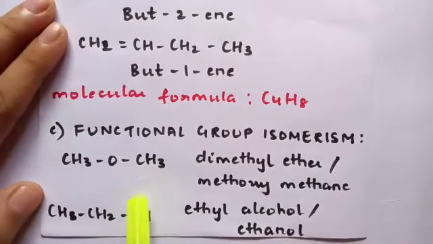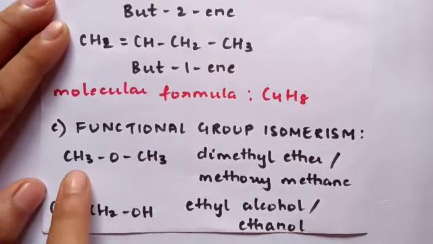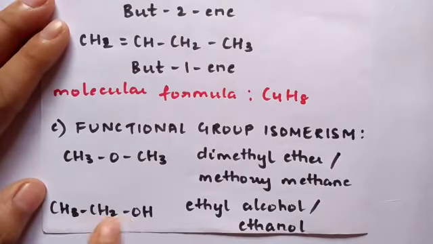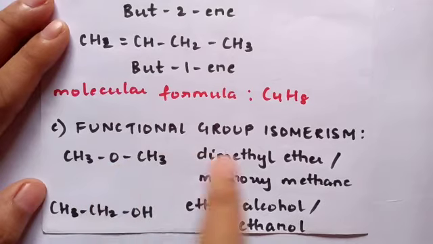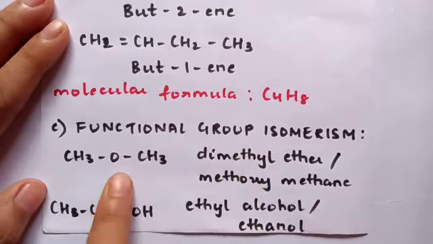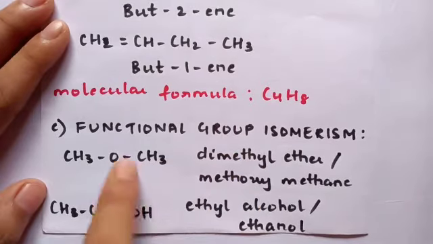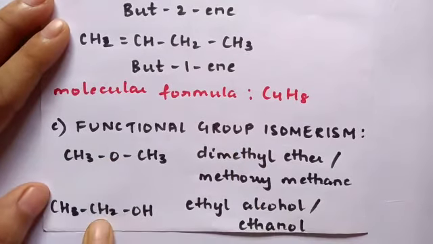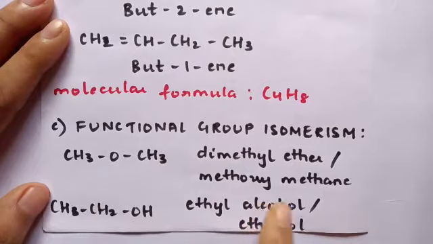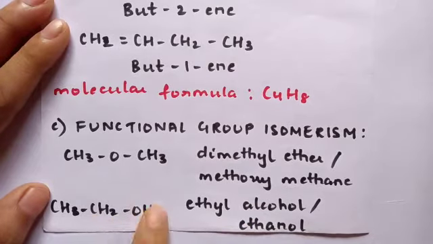You can see I have drawn two compounds over here. The first one is an ether, ROR, the second one is an alcohol. I have written both common name and IUPAC. So this compound, its common name is dimethyl ether, its IUPAC is methoxymethane. The second one, its common name is ethyl alcohol and its IUPAC is ethanol.